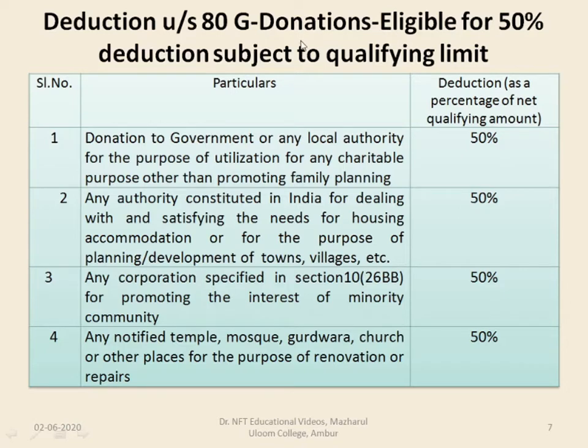There are certain donations which are eligible for 50% deduction subject to the qualifying limit.